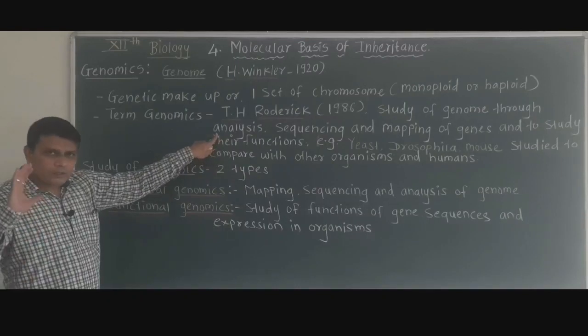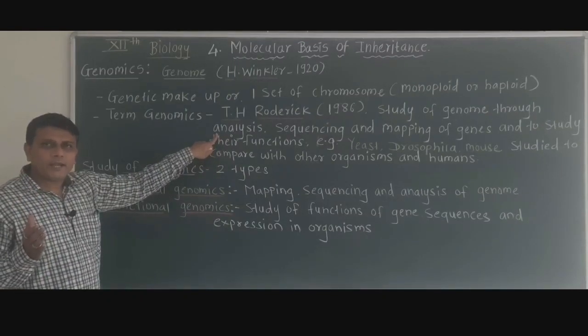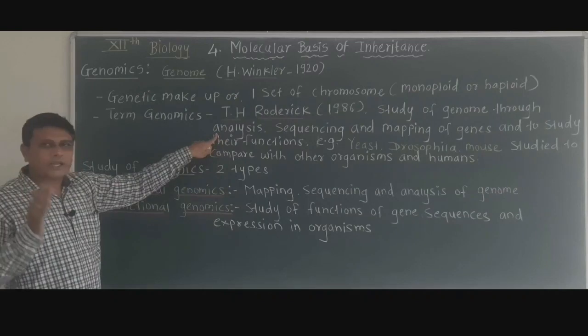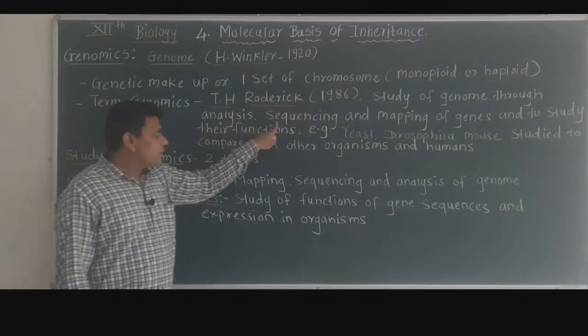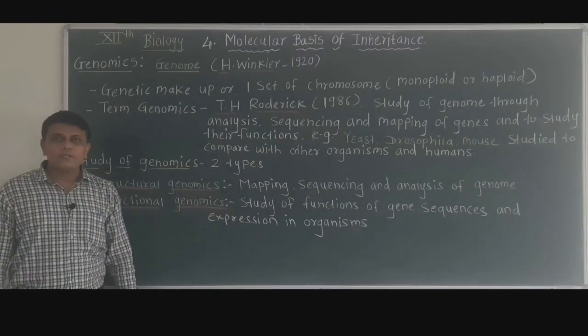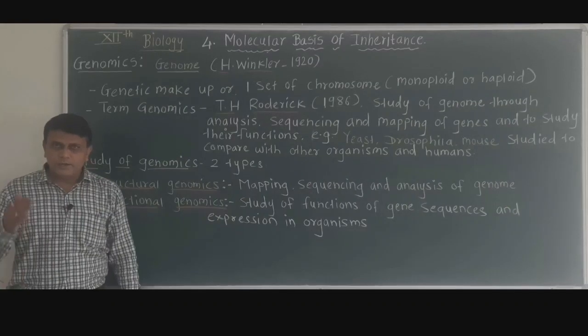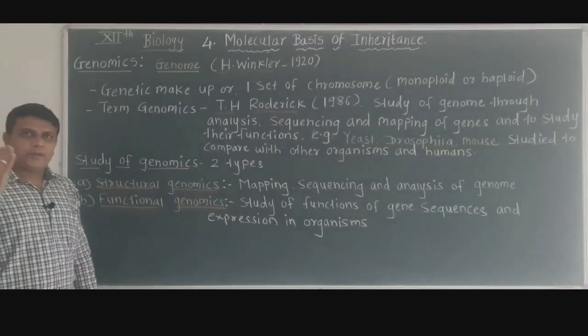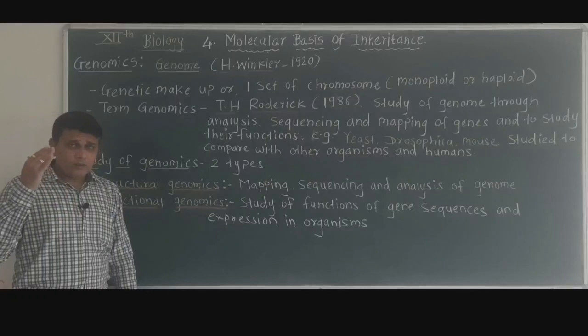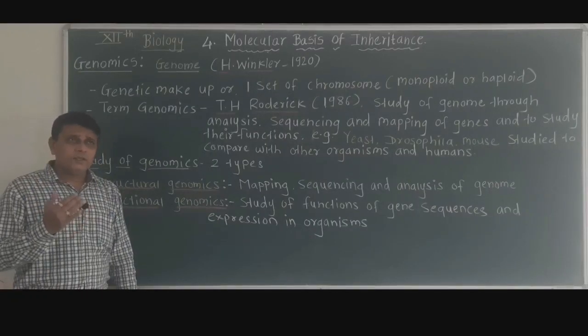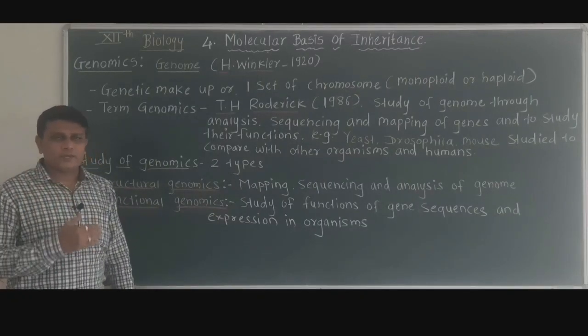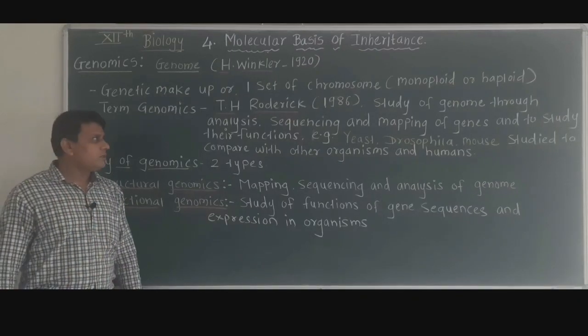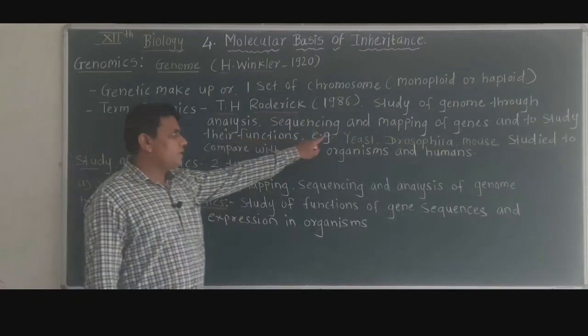Now the analysis of genetic makeup as well as the genes is carried out. Then sequencing. So sequencing means determining the number of base pairs, or determining how many base pairs are present on a gene. It is called sequencing.